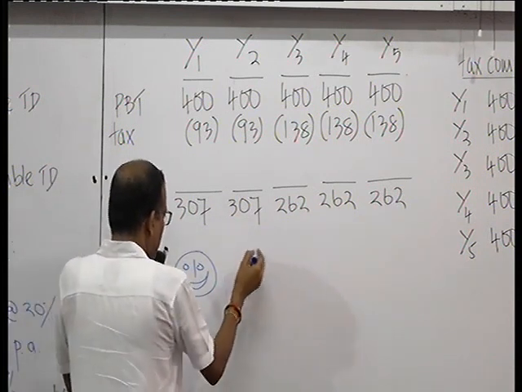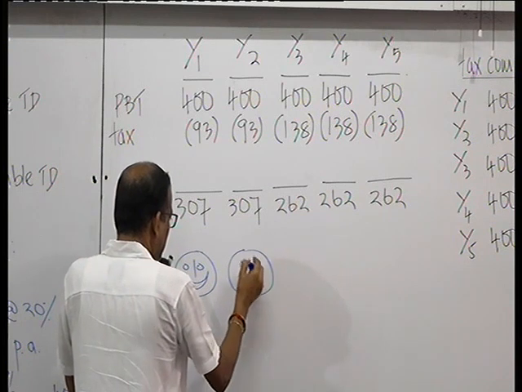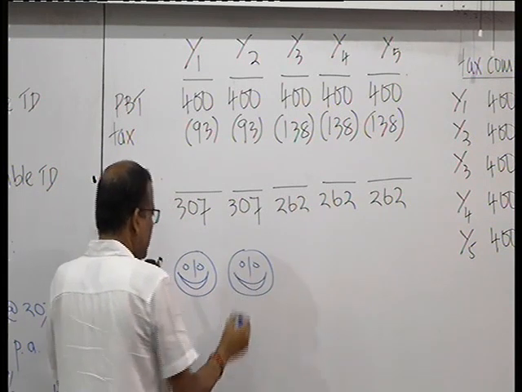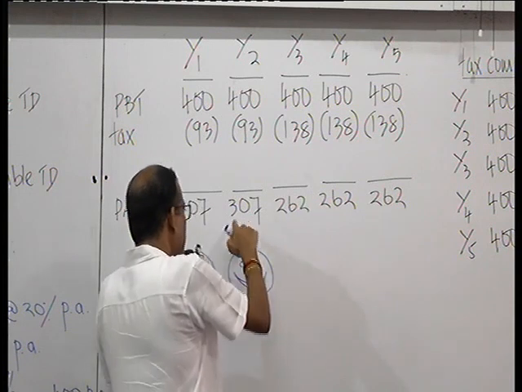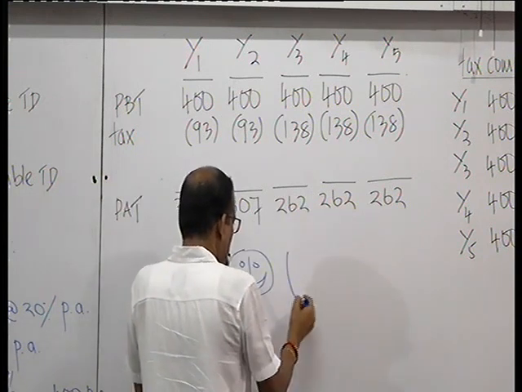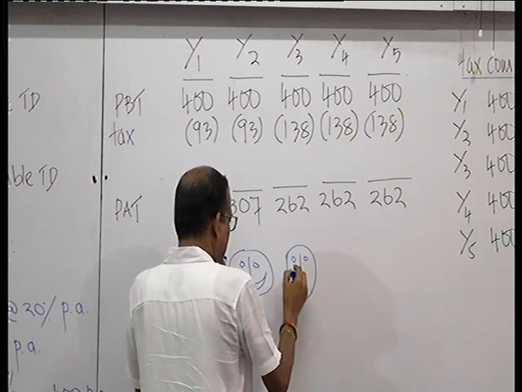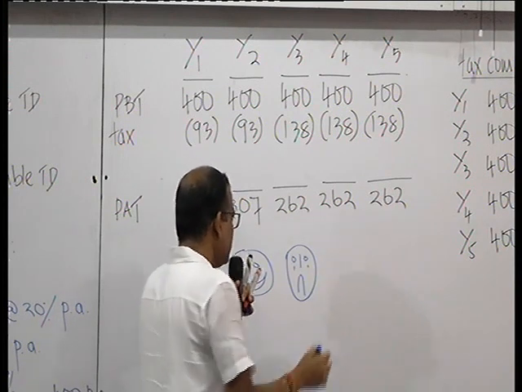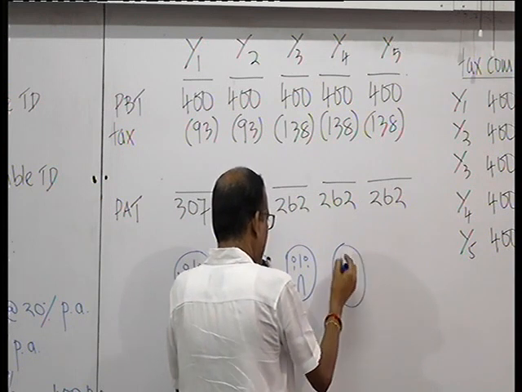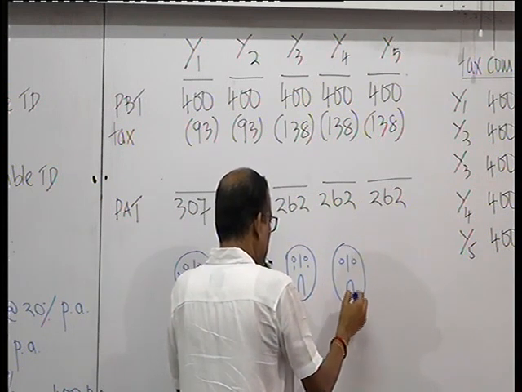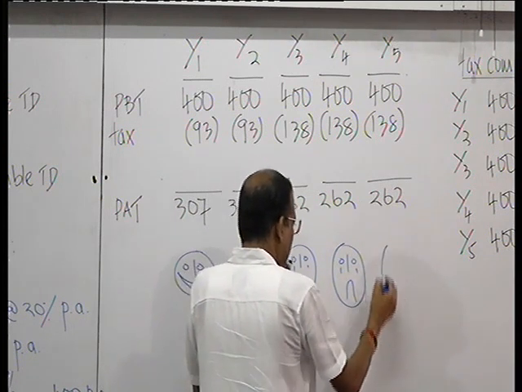Second year, also they are very happy that their profits are so high. Third year, there's a big drop. Shareholders are very sad. Shareholders are very sad again in the fourth year too, and the fifth year as well.